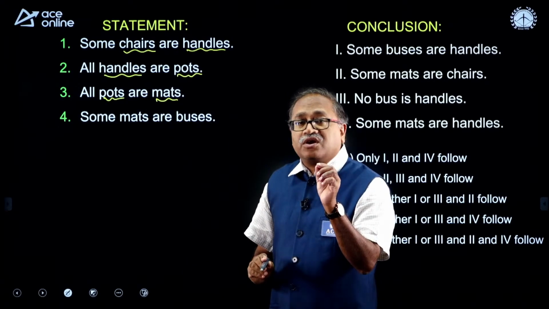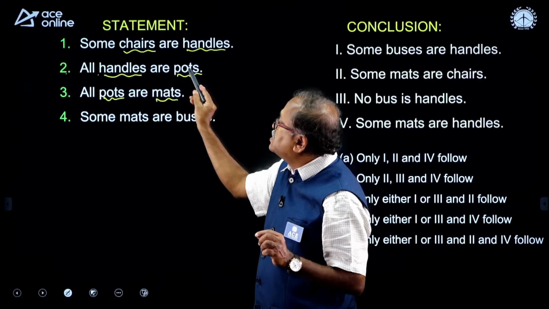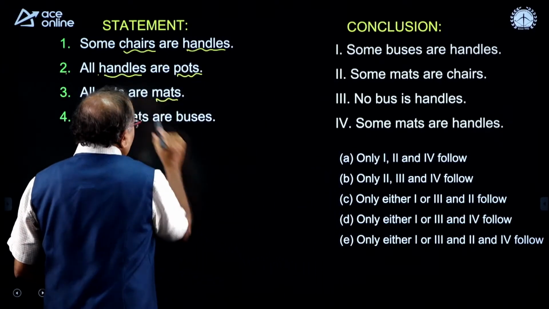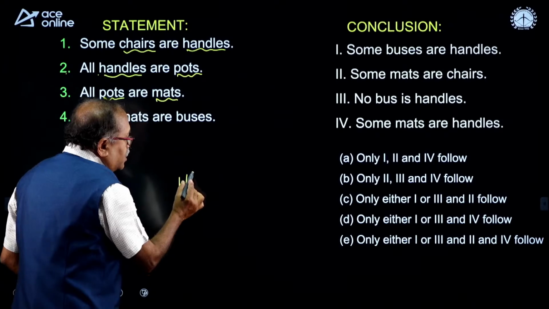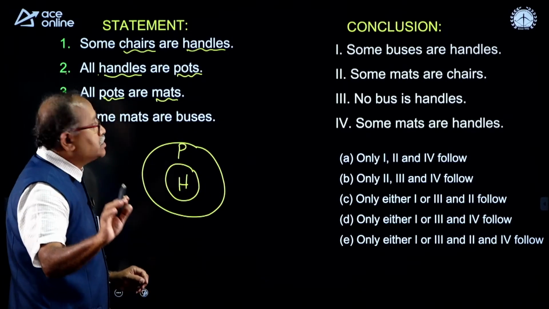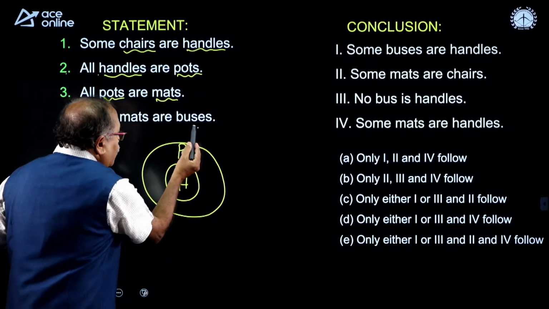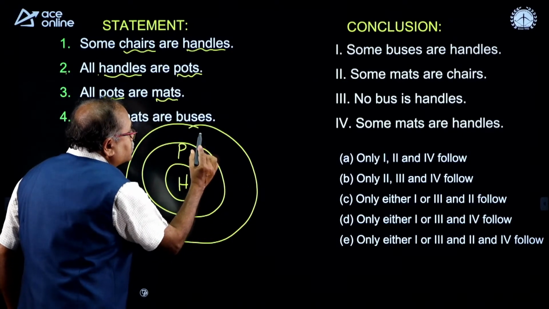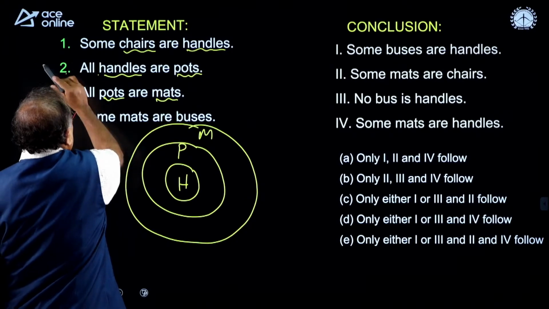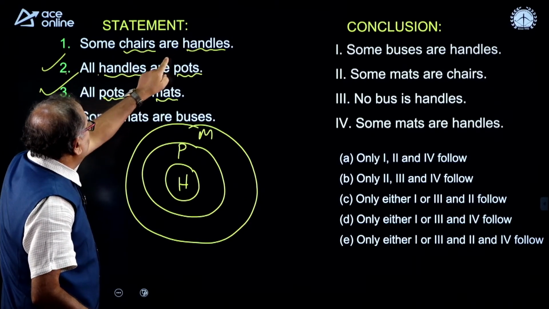So, the very first drawing I will draw for the second one and the third one, because it says all handles are pots and all pots are mats. Look at this one. Handle I am writing H, all handles are pots, I am writing P for pots, and the next one says all pots are mats. This is the pot, and all pots are mat. Okay.